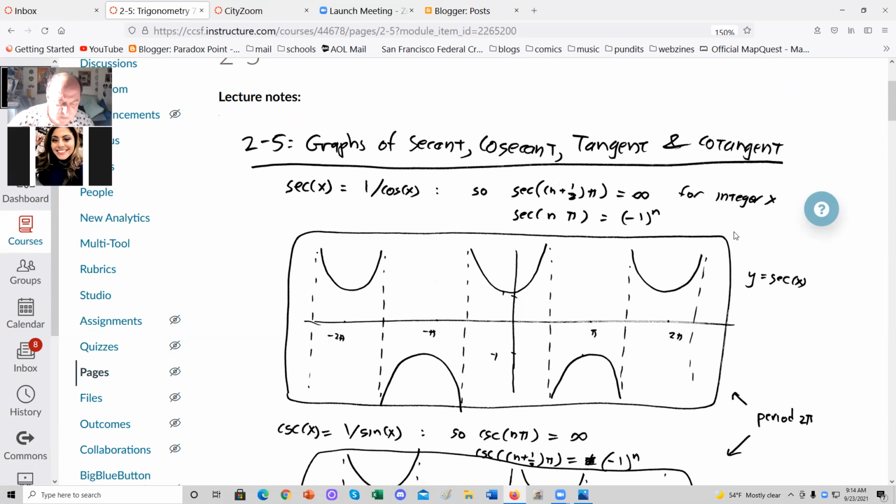And secant of n times pi is -1 to the nth power. And we can see that happening here. Here it is at 1, -1, 1, -1, 1, and so on. And halfway between it goes to infinity.